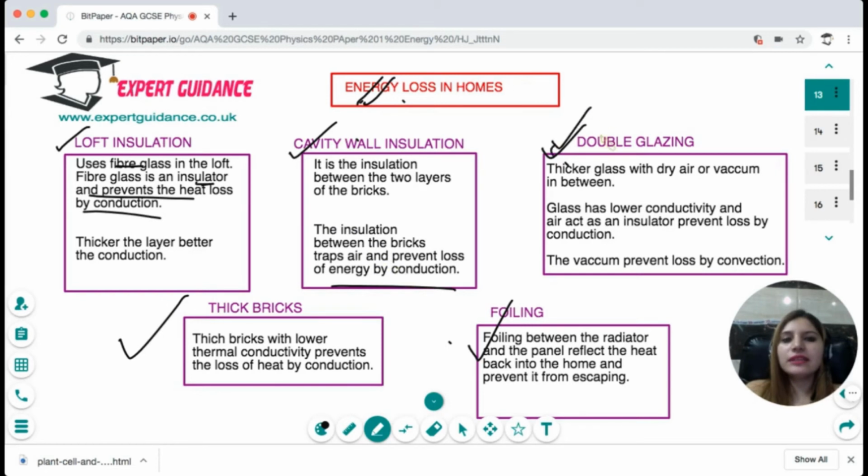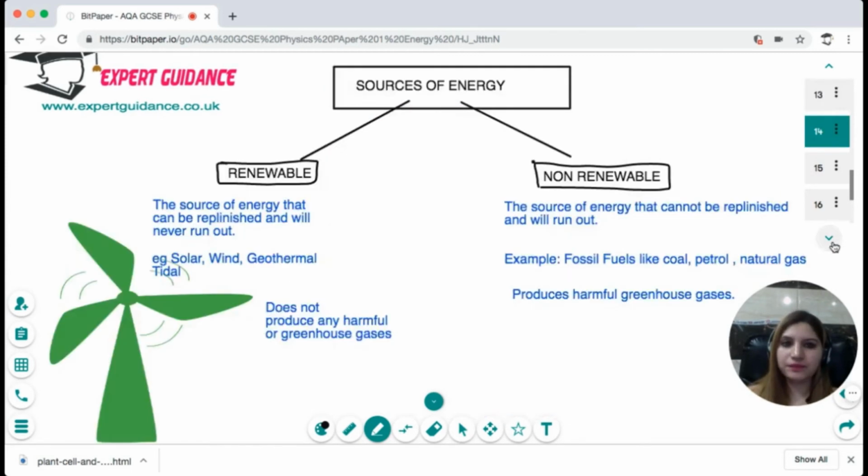In double glazing, we take thicker glasses with dryer or vacuum in between. If there is a vacuum, it will prevent loss of energy by convection. And if there's a dryer, the dryer acts as an insulator and it will prevent the energy loss by conduction. Next, when you use thicker bricks, the thicker bricks have lower thermal conductivity and that will prevent the heat loss by conduction. And in foiling, we can use foil between the radiator and the panel to reflect the heat back into the homes and prevent it from escaping.